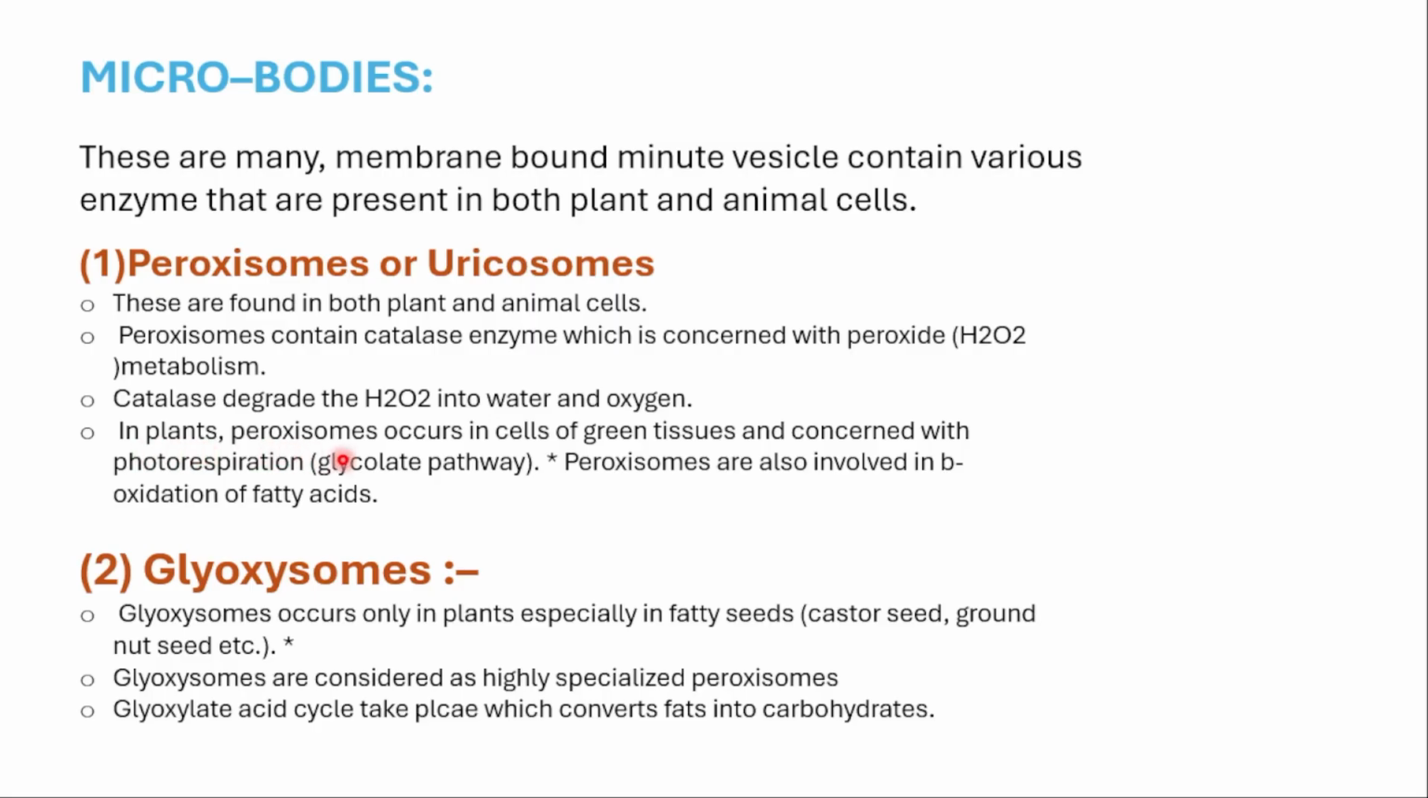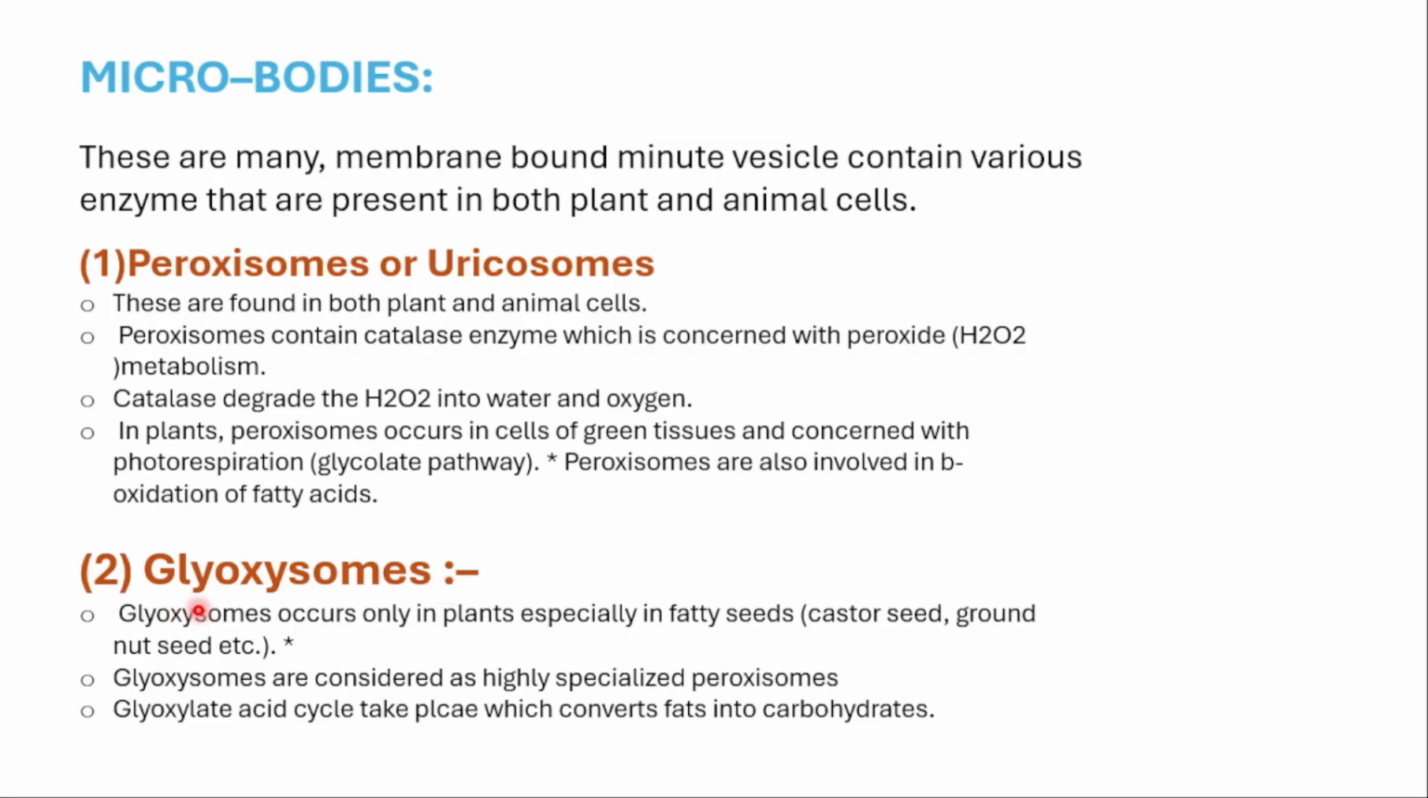In plants, peroxisomes occur in cells of green tissues concerned with photorespiration. That is said to be what? Glycolate pathway. Peroxisomes are also involved in the oxidation of fatty acids. Peroxisomes are involved in what? Beta oxidation of fatty acids.